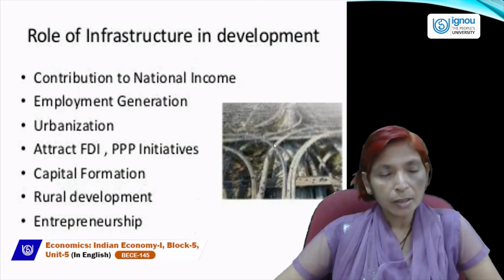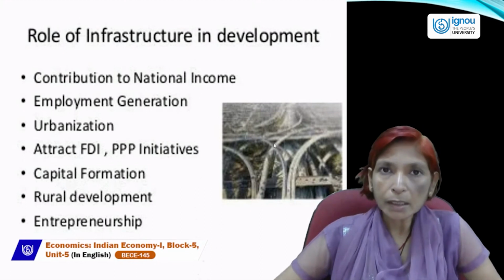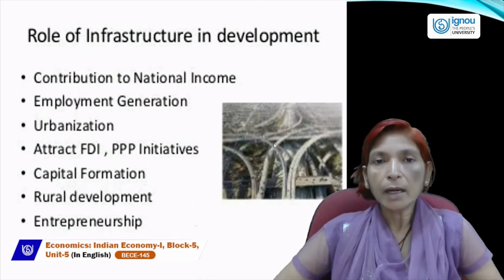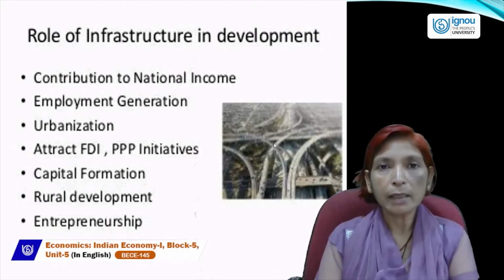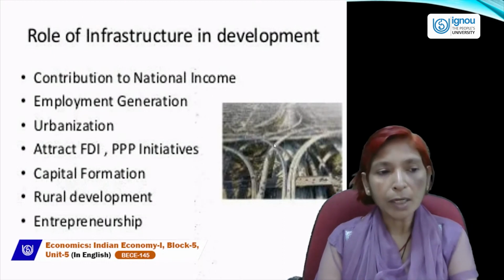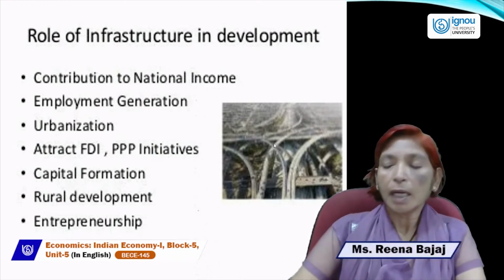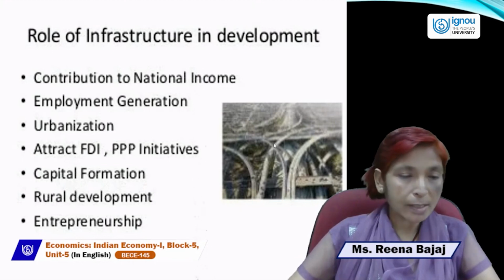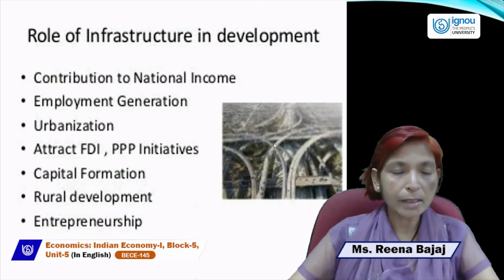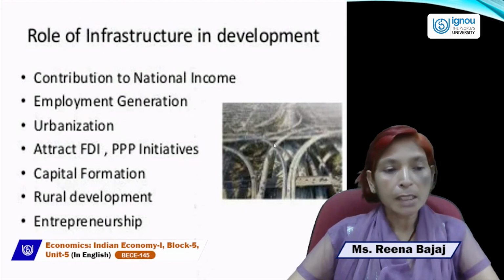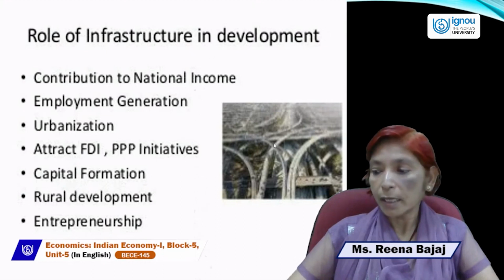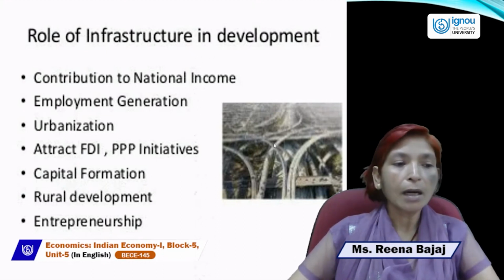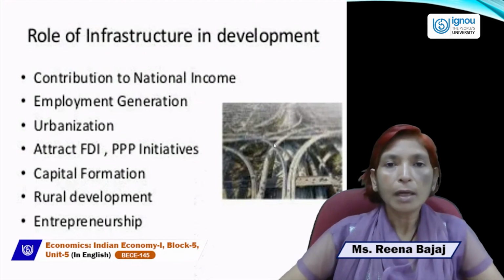In India, there is a very big disparity between rural area and urban area, because at present only 30% of people are living in urban area. Generally, we know that urban area is that area where all types of facilities are available. For example, education facility, transportation facility, communication facility, banking, insurance, and medical facilities, and power, electricity, energy, all types of facilities are available. That area is called urban area.